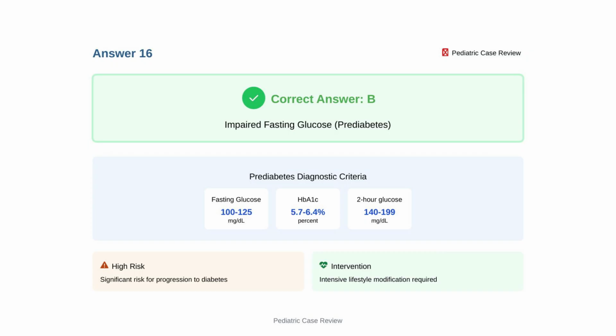Prediabetes is defined as fasting glucose between 100 and 125 mg per deciliter, hemoglobin A1C between 5.7 and 6.4%, or 2-hour glucose between 140 and 199 mg per deciliter.